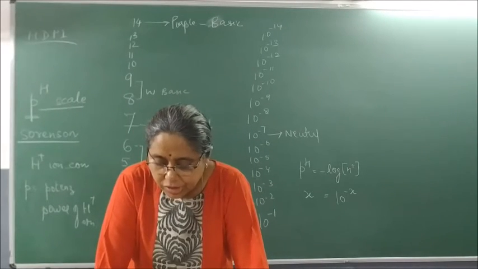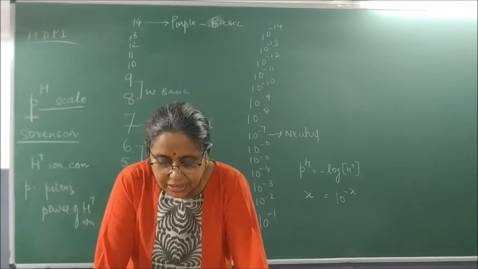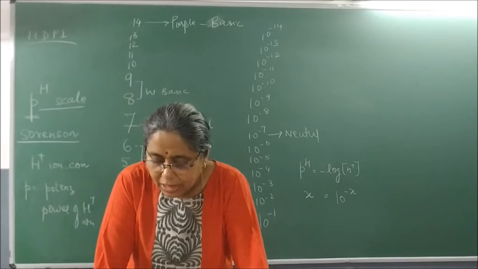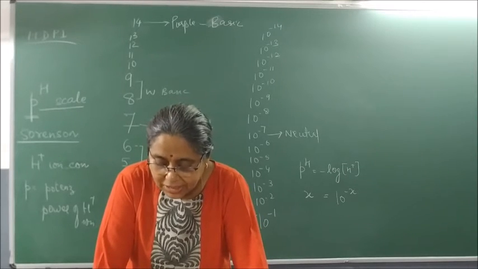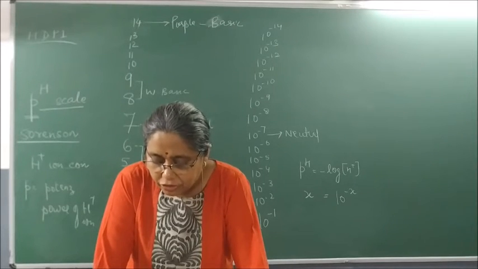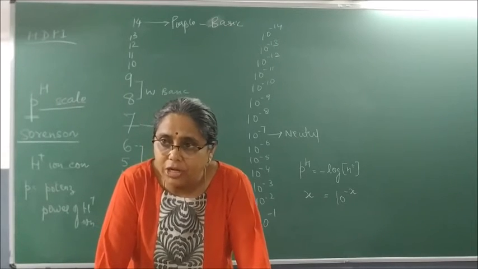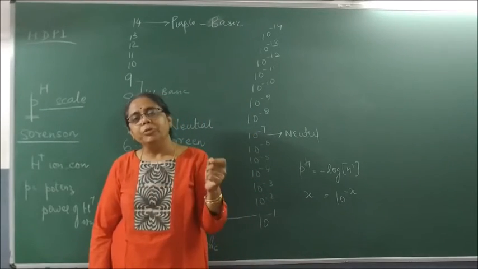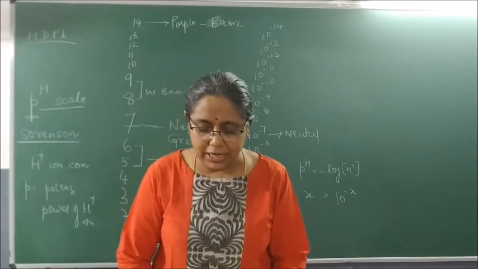The pH of a neutral solution is 7. Values less than 7 on the pH scale represent acidic solution. As the pH value increases from 7 to 14, it represents an increase in OH ion concentration because it becomes what? Basic in nature. That is, an increase in the strength of alkali. Generally, paper impregnated with the universal indicator is used for measuring pH. So, what is pH paper? pH paper is a paper which is made up of a mixture of many indicators and is called as what indicator? Universal indicator.